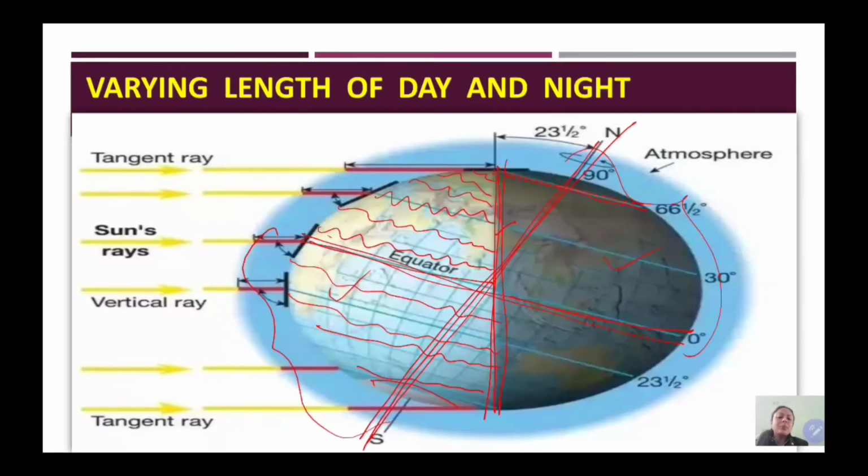And at the south pole, there is only day for 6 months. And at the north pole at the same time, for 6 months there is only night. So this happens because of the revolution of the earth around the sun and its tilt along its axis. So students, that's all. These are the effects of revolution and rotation.